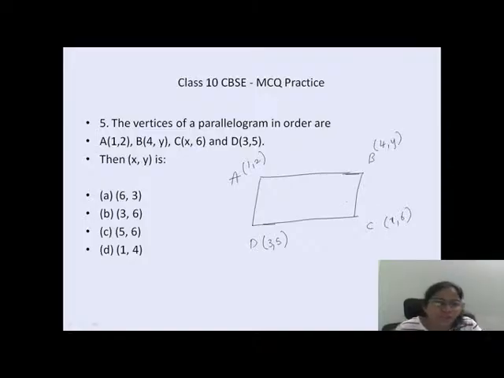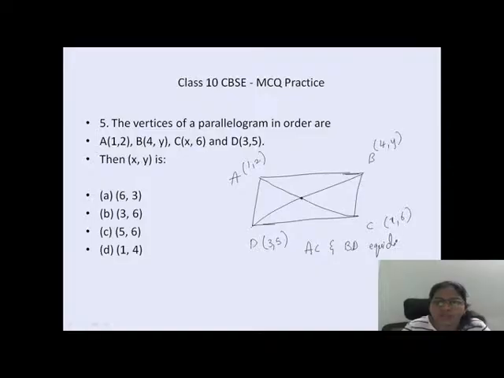How many of you know that the diagonals of the parallelogram always meet at the center? The diagonals AC and BD always meet at the center and they both bisect each other.